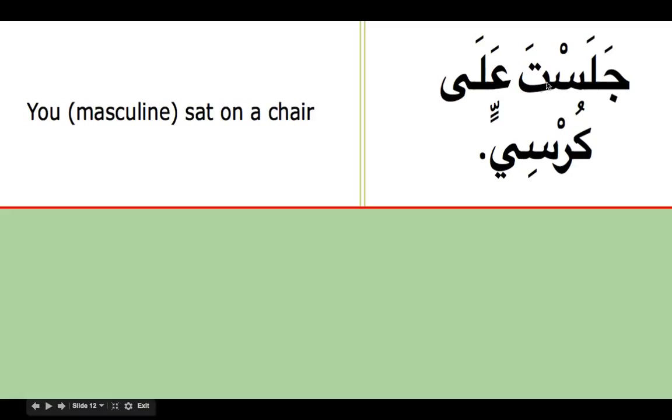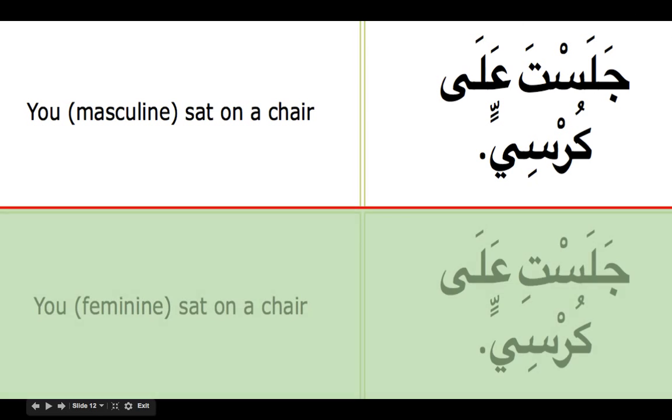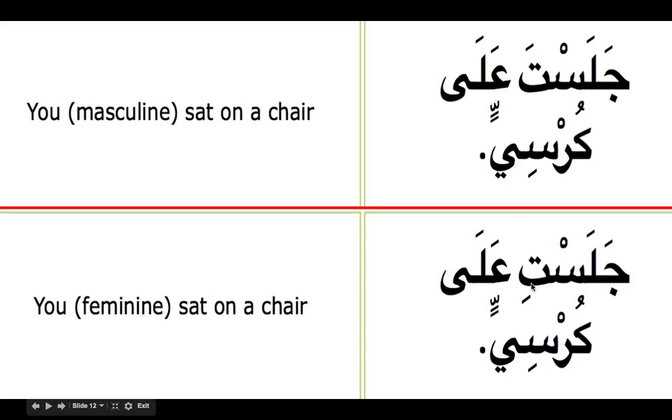Jalasta means, if you see here, lam kalima has got sukoon. So now we know this ta is a fa'il. That is anta, you. So you sat ala kursi. So now we can understand the whole verb and the sequence. Jalasti is you feminine. This ta is a fa'il and ala kursi is a jar majrur.